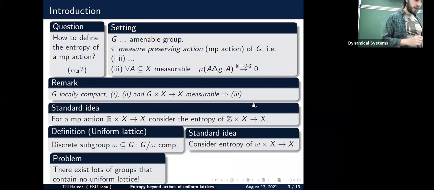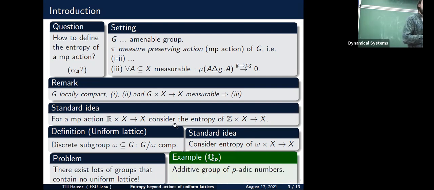But there's one big problem. And the big problem is that there are a lot of groups which just simply do not have such a uniform lattice inside. An example is the additive group of p-adic numbers, which is a very nice group. So it's metrizable, sigma compact, locally compact, abelian. So it's a very nice group in a lot of senses. But it has no discrete subgroup sitting inside other than the trivial group. So one cannot do such a trick for such a group.